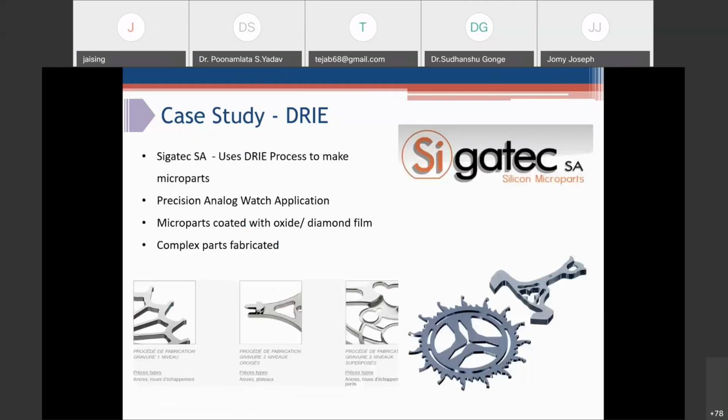One more case study of DRIE is an uncommon application. This is not a semiconductor application. This is from Sigatech SA, from Switzerland. They use the DRIE process to make micro parts, especially for precision analog watch applications. These micro parts are coated with oxide and diamond film, and such very complex parts have been fabricated on silicon wafers using the DRIE process.